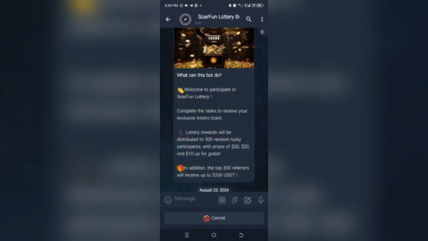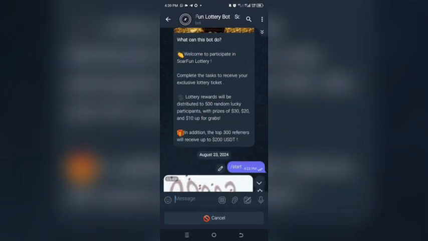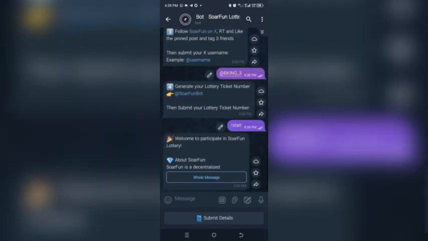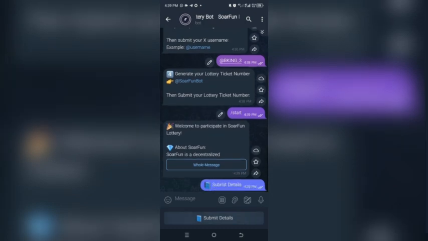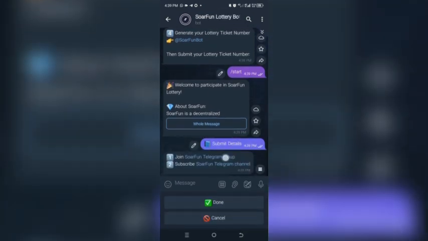Solar phone bot giveaway. You understand? You click on start. We're starting from the beginning. When you click on start, you click on submit details, and they'll say you should join their Telegram group. You join the Telegram group, join the Telegram channel, then click on done.